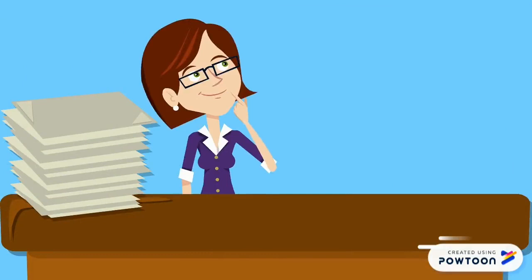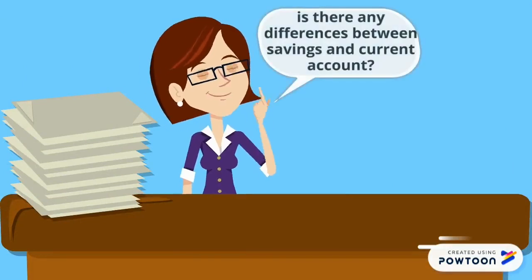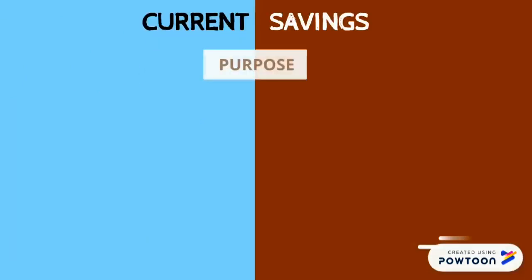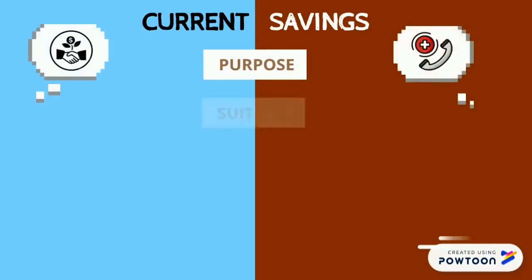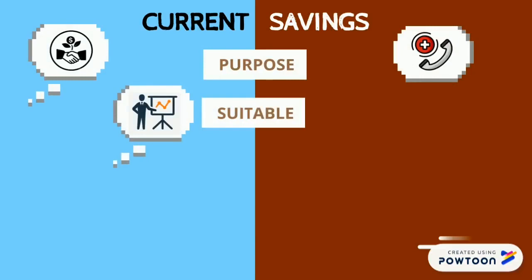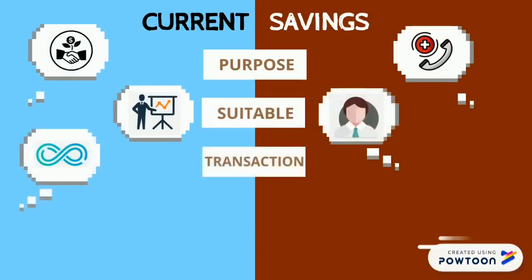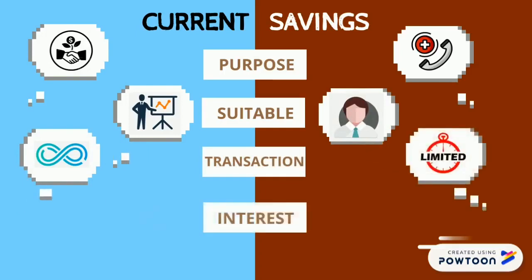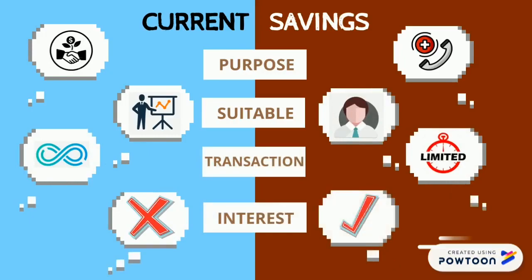However, there are differences between savings and current account. Current account is for business while savings account is for emergency fund. It means that current is for business people and savings for individuals. We can make unlimited transactions with a current account but not with savings. However, a current account doesn't have interest like savings.